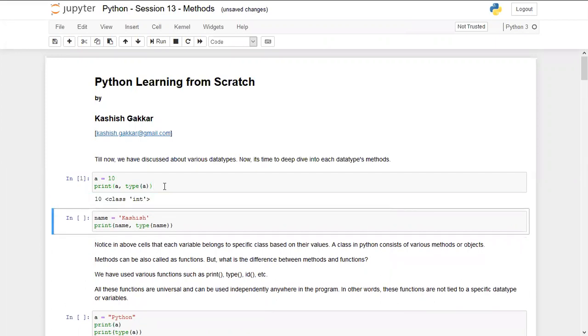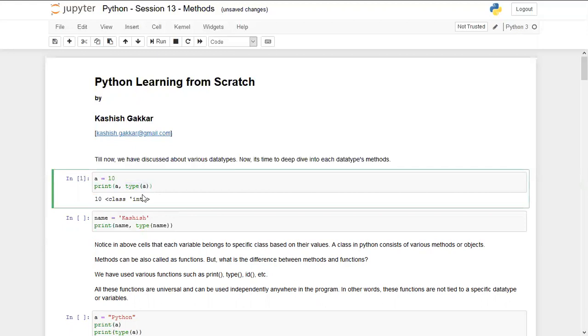If you remember from the second or third session, I mentioned that class is a very important keyword in Python. At that point of time I didn't focus on the keyword class, because I wanted to share this in today's session. We just focused on the data type and the value it was giving. But today we will focus on this class and why it is printing it. Once we run type of a, it shows that the variable a belongs to class integer. It is very important to understand why it specifically belongs to a class.